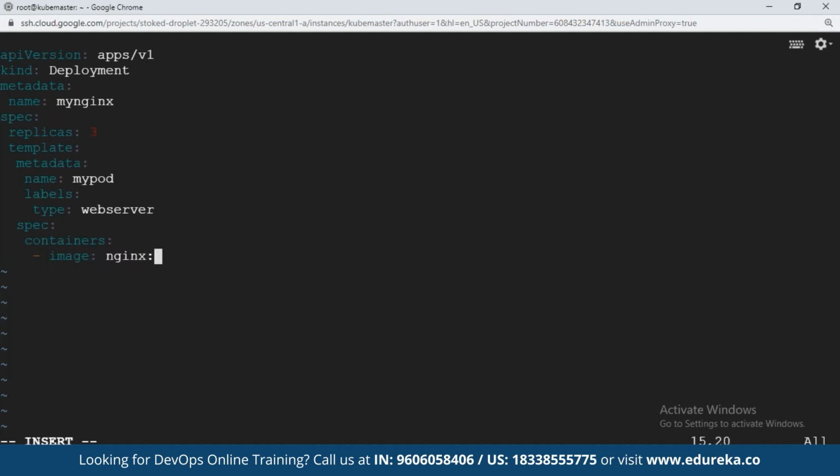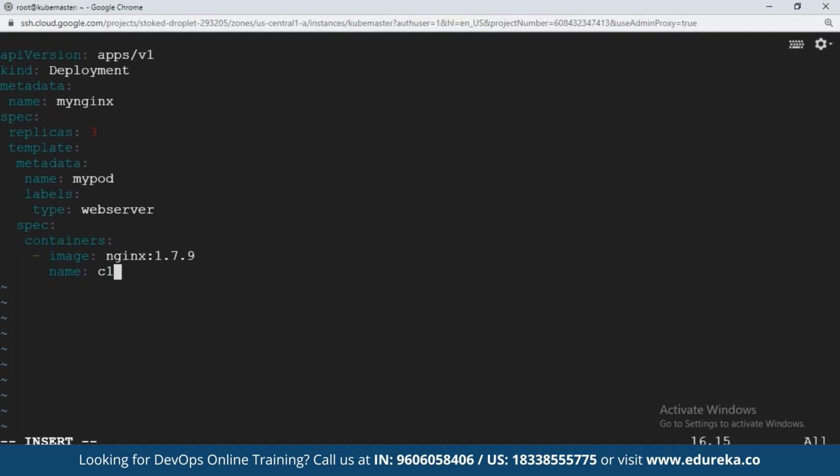And this time I will take the version as 1.7.9, the specific version of the image that I am choosing. For this deployment, 3 pods should be created. In the pods, there should be a container with the image nginx 1.7.9. And the name of my container is going to be C1, friends.